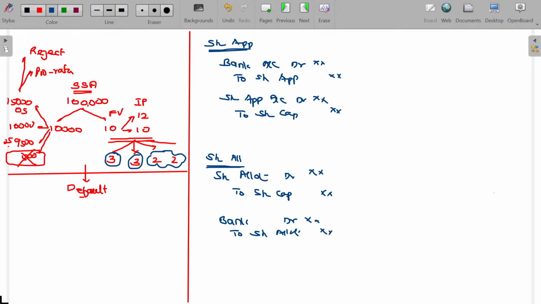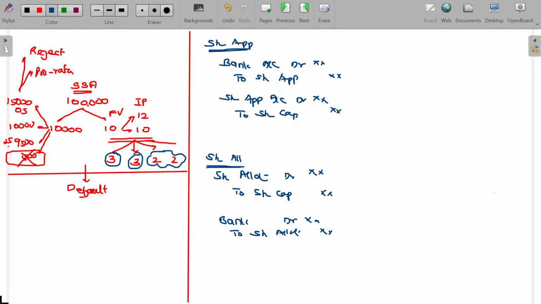Because I'm not sure how many applications are going to be received, keep debiting the bank account and credit the share application money the moment you receive the application money. But once you confirm the number of shares to be allotted, now you are pretty sure how much money you will be receiving for the allotment. So the due entry is first and then the call for collecting that money, and the next collection entry will be there.